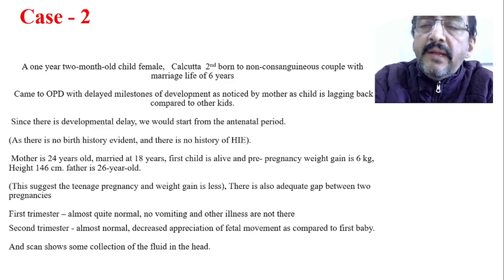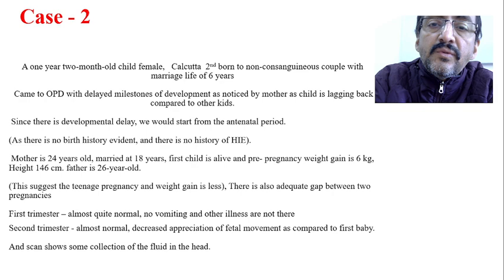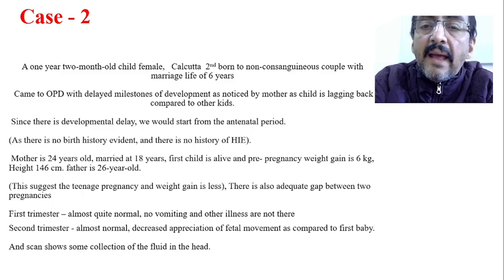Now they come to the OPD with delayed milestones of development as noticed by the mother, as the child is lagging behind compared to the other kids. See, it is important to know that the mother herself noticed that her child is not doing properly for the age compared to other kids in the neighborhood.